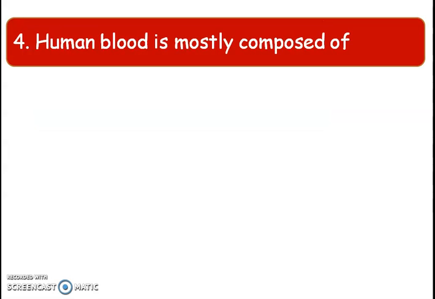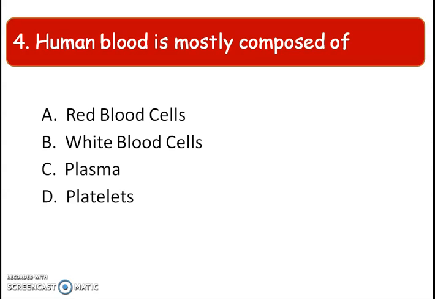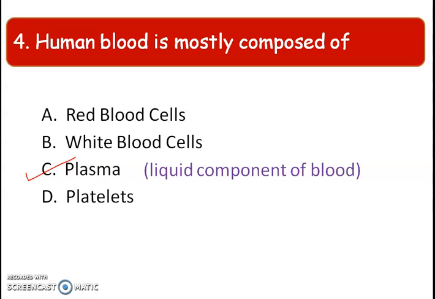Next question. Human blood is mostly composed of. Human blood basically ki thake? Red blood cells, white blood cells, plasma, platelets. And the right answer is option C, plasma. Plasma ki hoy? Plasma blood or junto liquid part hoy, etue hoy plasma. Our platelets hoise cells hoy junbur plasma thake.